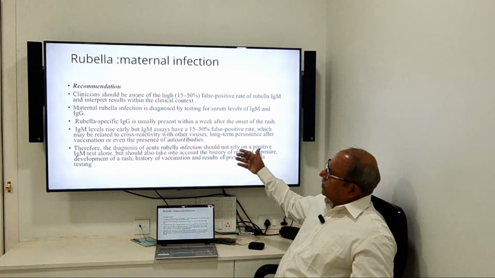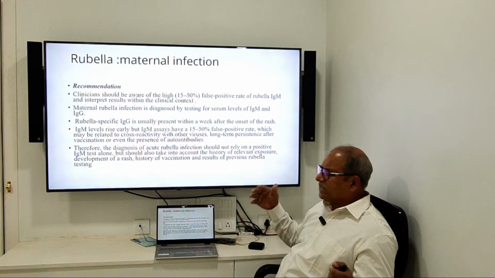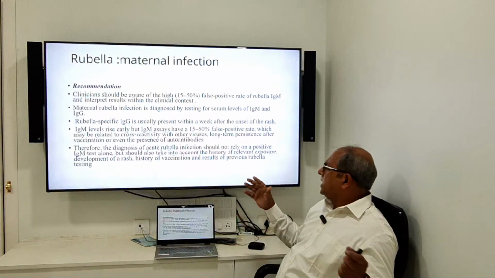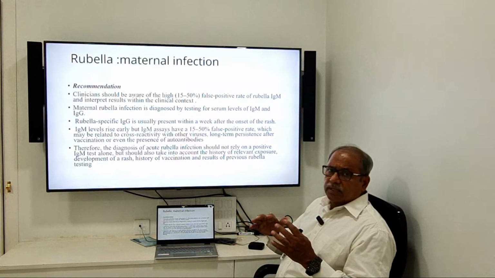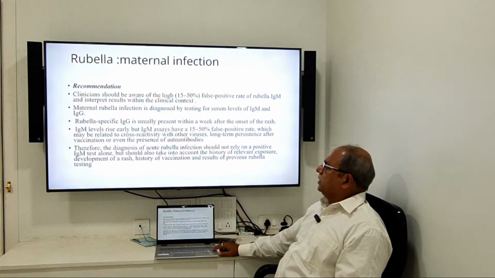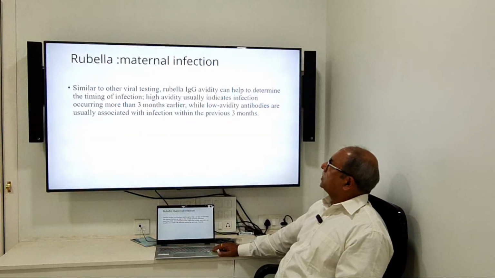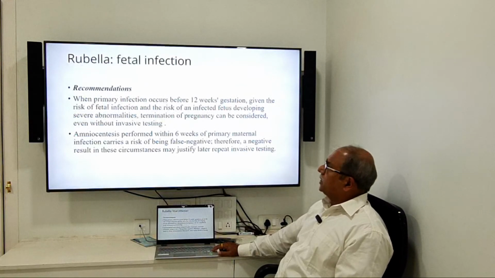These are given in the ISUOG guideline. Go through that, and you can see that an IgM test alone should not be relied on. केवल उससे काम नहीं होता. You have to take the other things into consideration before giving any positive results. So maternal viral testing, rubella IgG avidity can help to give you an identification.